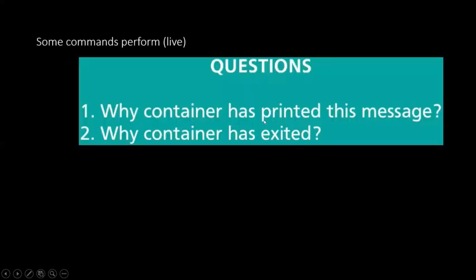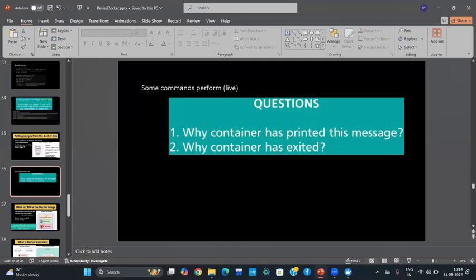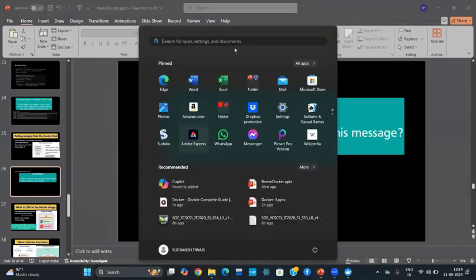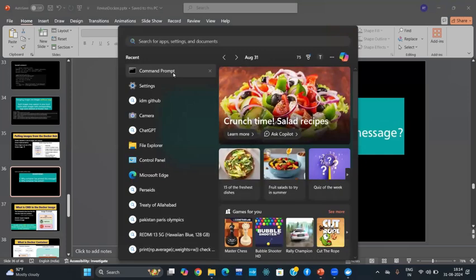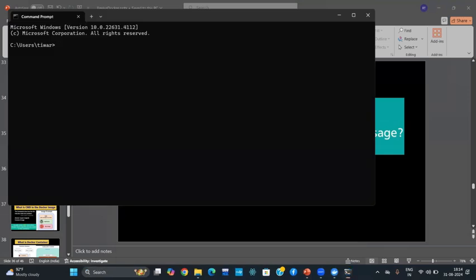Question: why did the container print this message? Okay, you want to see this message? Let me run it. Then you see what Docker does. I write run only.